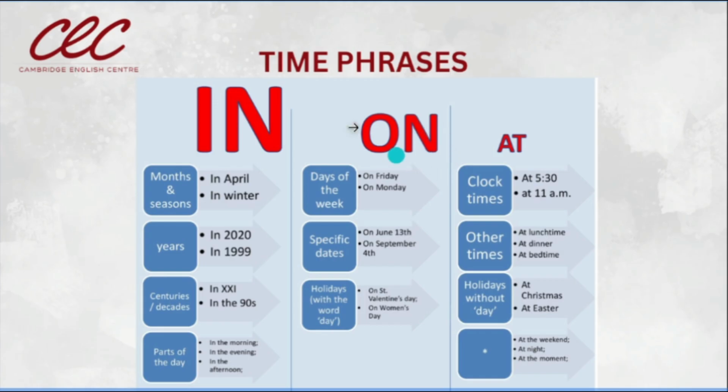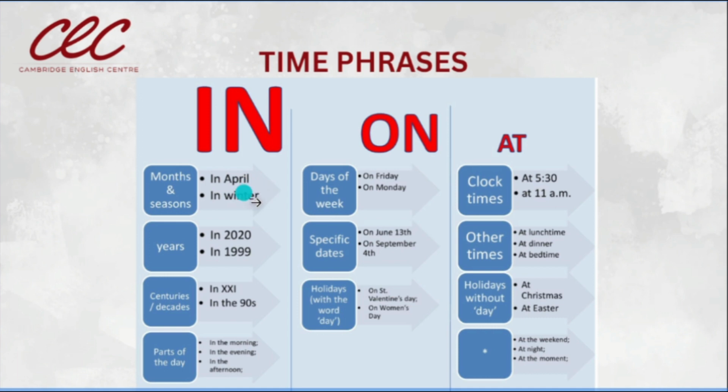This is more general. On is a little bit more specific. We use on with the days of the week. On Friday, on Monday, on Tuesday, on Wednesday. Then we can also use it for specific dates. On June the 30th. What is the difference between this phrase and here?